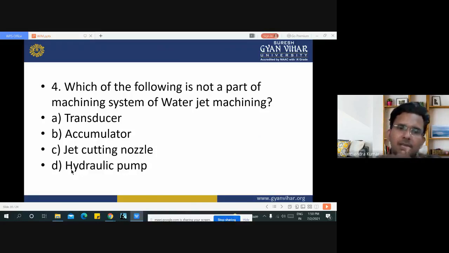We have seen that the accumulator, jet cutting nozzle, and hydraulic pump are used as components in water jet machining, but a transducer is not used. Then our answer would be A.